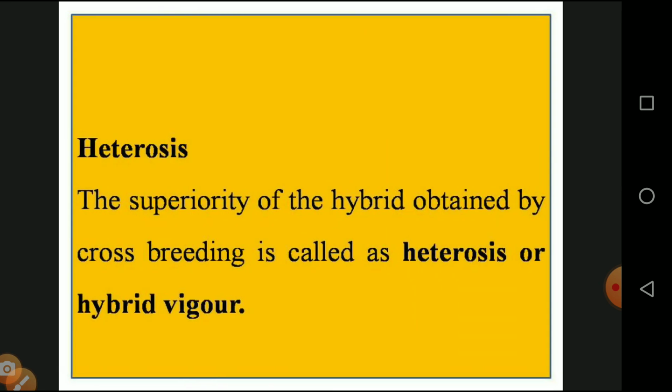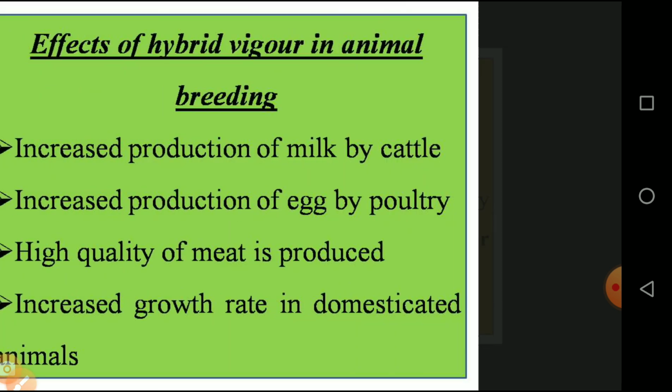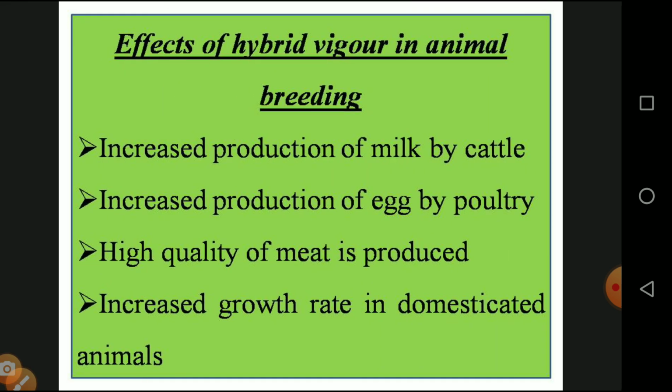And the next one, we can see about heterosis. The superiority of the hybrid obtained by crossbreeding is called heterosis or hybrid vigor. Detailed question, book back question: what is heterosis, a two mark question. Then the effects of hybrid vigor in animal breeding, another important detailed question. Number one, increase the production of milk by the cattle.